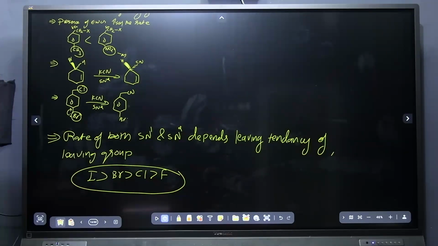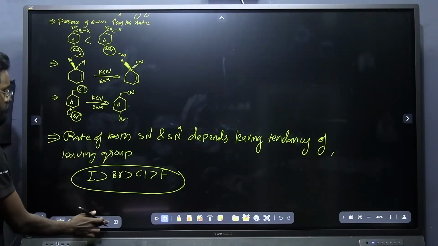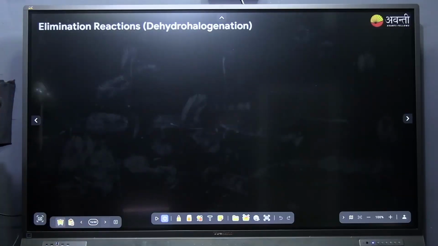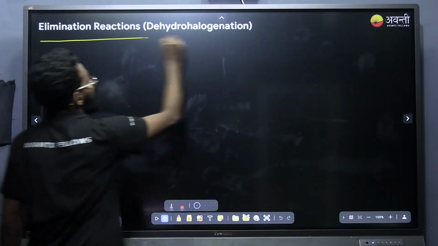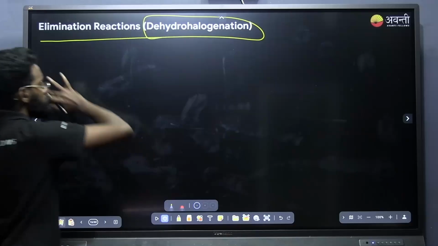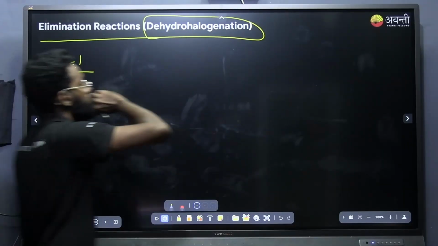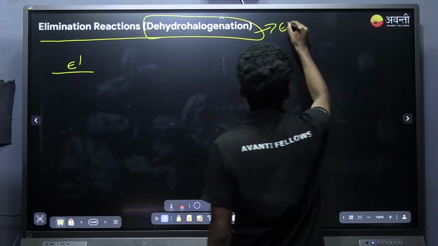Now we can move to the next topic, that is the elimination reaction. This was just a comparison of SN1 and SN2: first order, second order, carbocation, transition state, all these things we have discussed. Next is the elimination reaction or dehydrohalogenation reaction. Before going into the E1 and E2 reactions, first I will discuss E1. I want to tell you this is an endothermic reaction.